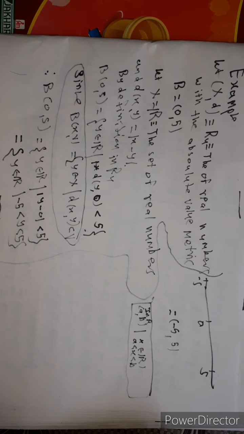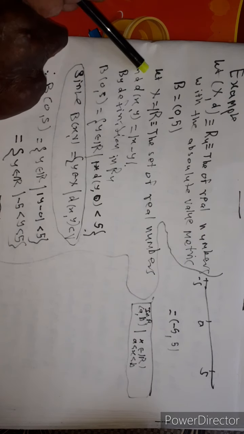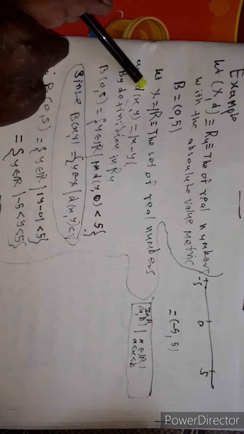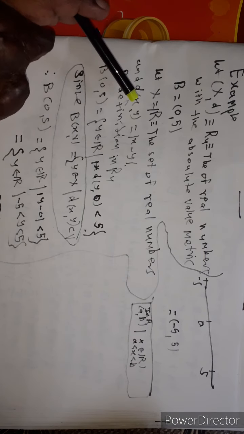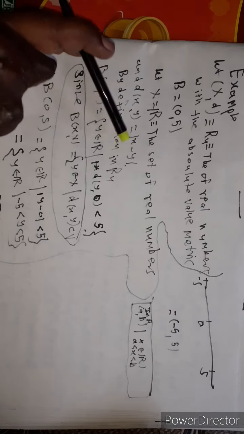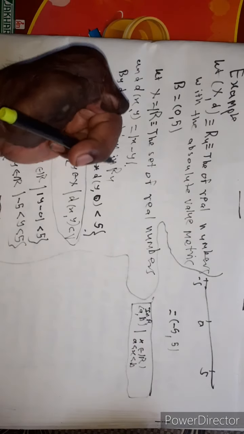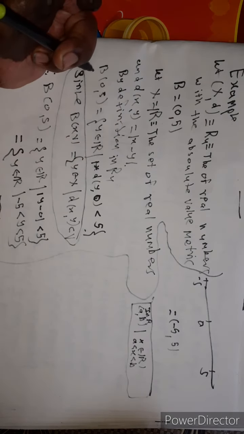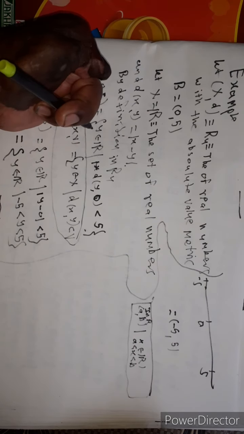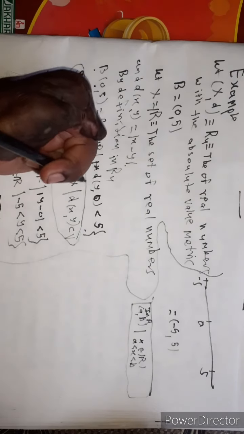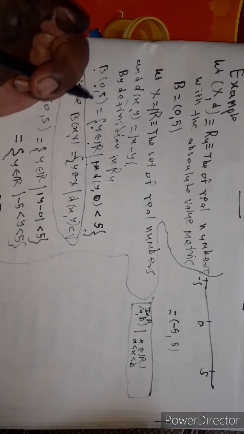Now see here this example. Let X be R, the set of real numbers with the absolute value metric, and the distance between x and y is mod of x minus y. By definition in R with this metric, the ball centered at 0 and radius phi is the set of all y belonging to R such that the distance between y and 0 is less than phi.